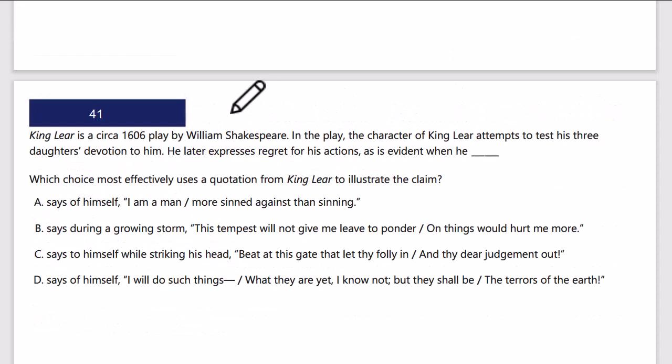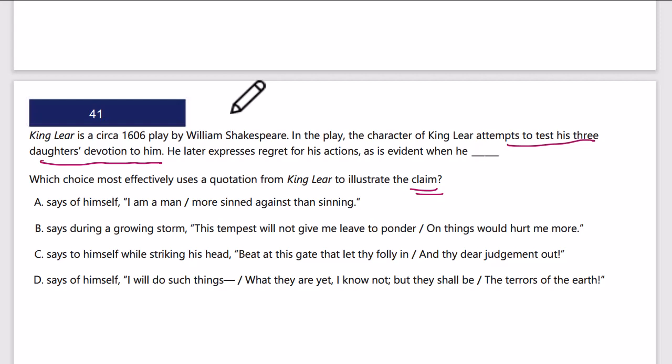In many cases, our quotes or the claims we need to illustrate will be from Shakespeare or poetry. So let's look at one of those examples. King Lear is a circa 1606 play by William Shakespeare. In the play, the character of King Lear attempts to test his three daughters' devotion to him. This is the claim we need to illustrate. Note, it didn't say what the claim is, but you have to figure that out from the text.